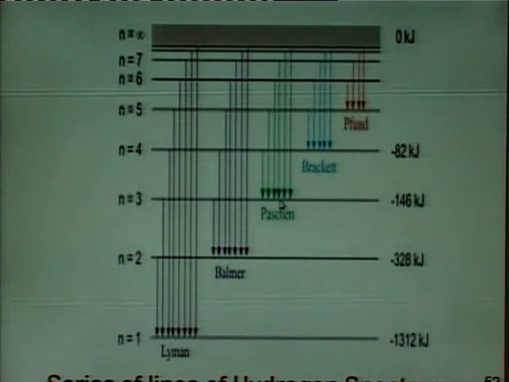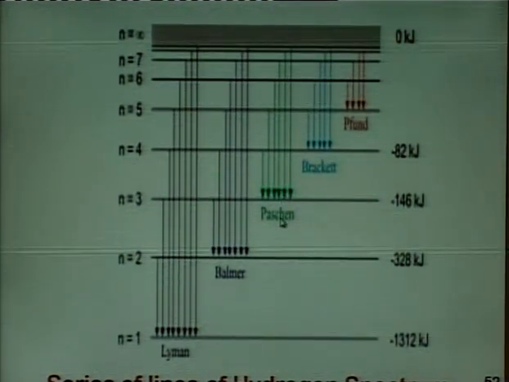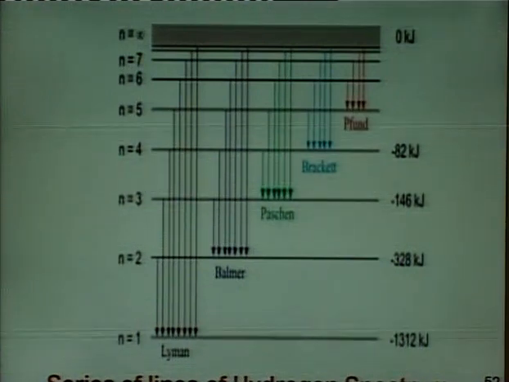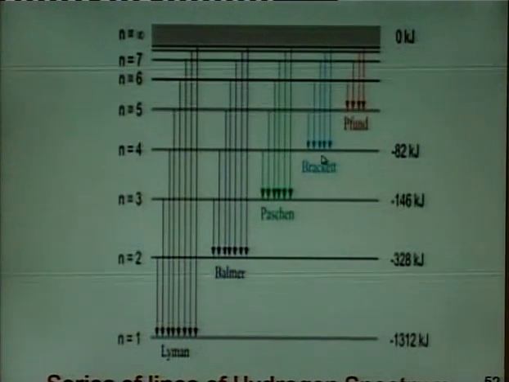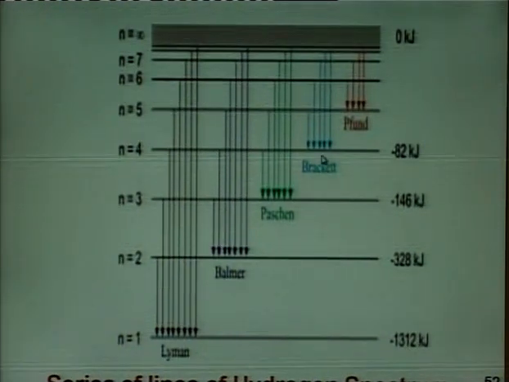When they fall into the n equal to 2 orbit, the series is known as the Balmer series. When they fall into the n equal to 3 orbit, it is known as the Paschen series. And when they fall into the n equal to 4 orbit, the series of lines obtained is known as the Brackett series.